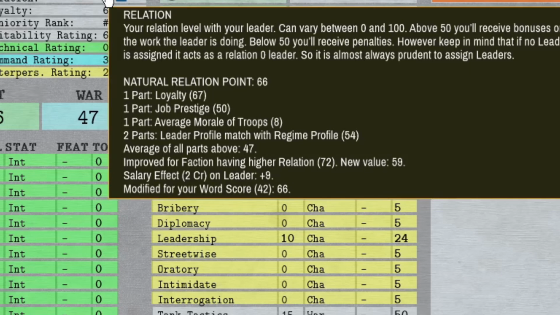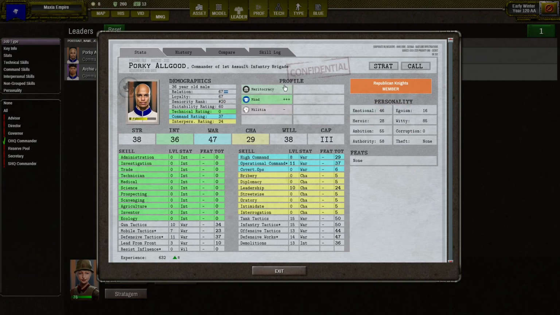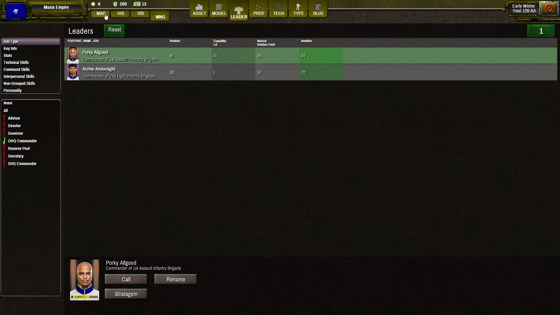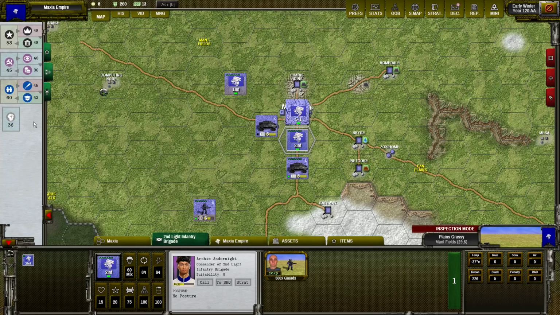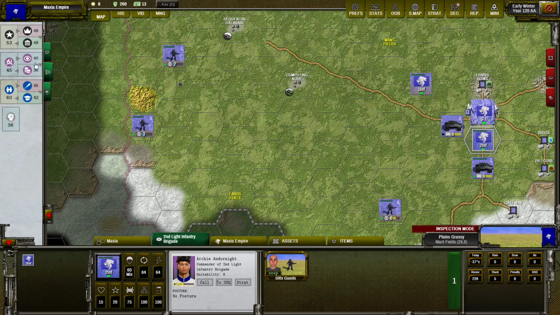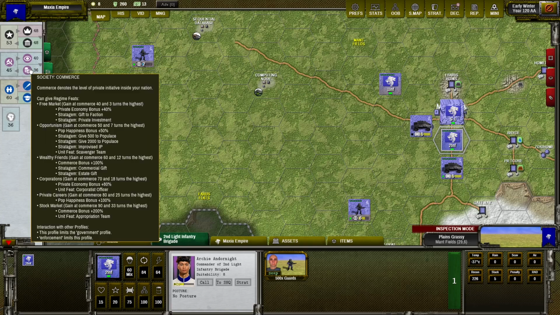And let's talk about the leader profile, which is counted as two parts to the average. So what does it mean? If leader has some likes and dislikes, in this case, he doesn't like militia, but he loves mind and really likes meritocracy. So if we check our empire profiles distribution, anything that is above 50 points and leaders like will increase their relation, and anything that is below 50 and they like it, it will decrease their relation.